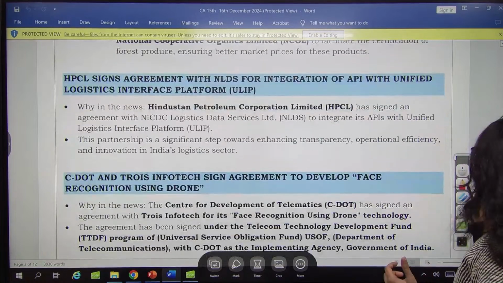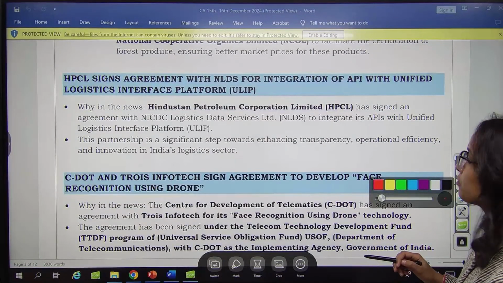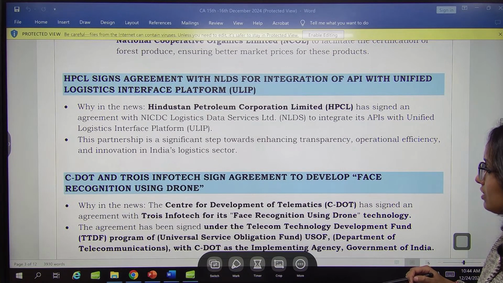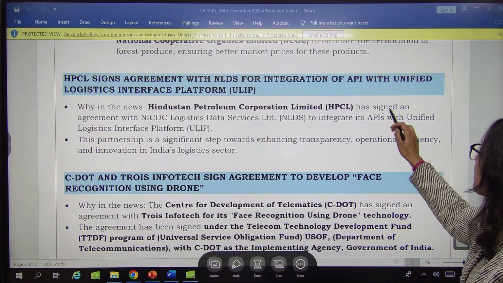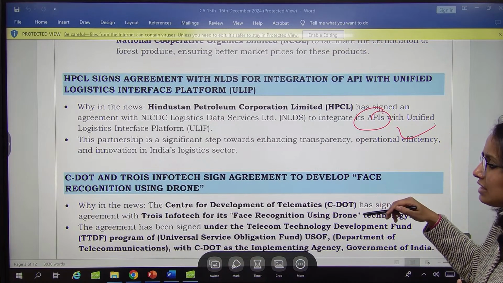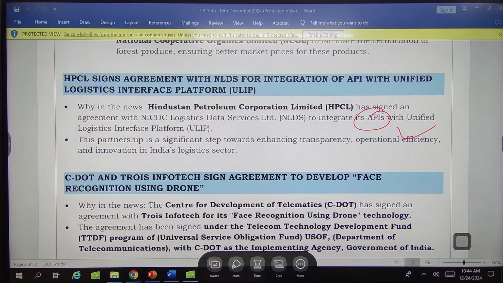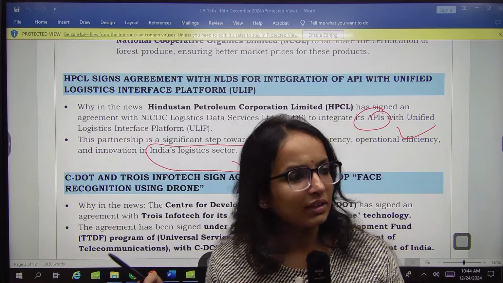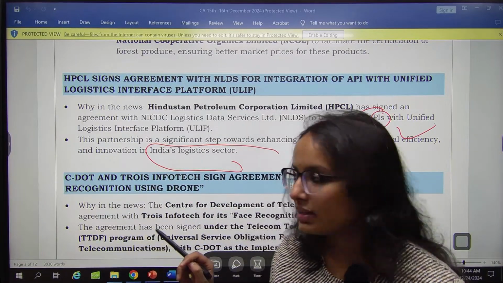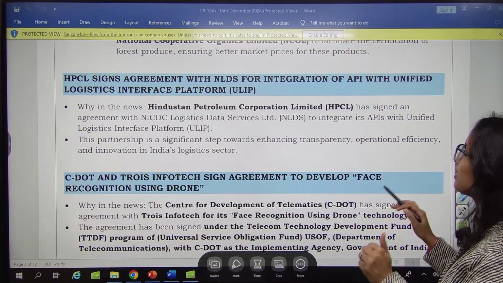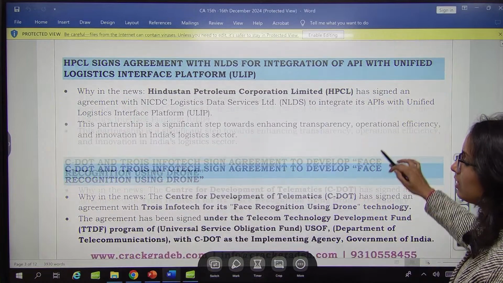Then next is your HPCL, Hindustan Petroleum Corporation Limited, has signed an agreement with NICDC Logistics Data Service Limited to integrate APIs with the ULIP. Okay, so this partnership is basically going to make the logistics sector more transparent and innovative. Nothing more you have to read in this, and you can skip this one, not so much important. Just remember that HPCL has made such an agreement.